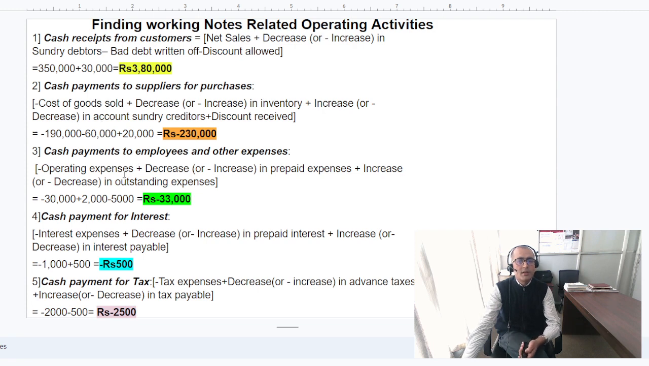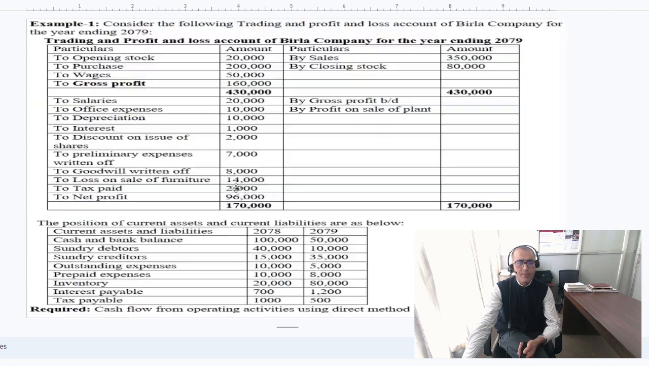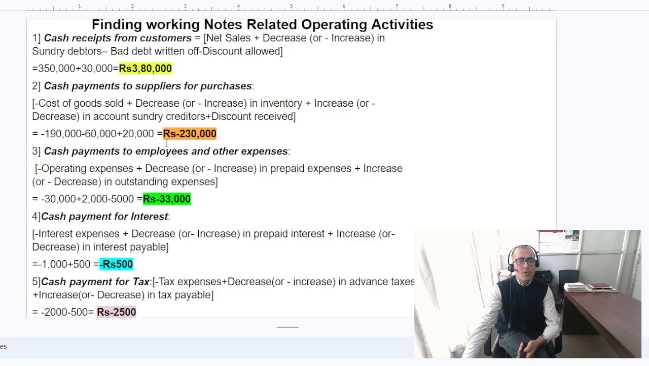Okay, next one is, we adjust it. 20,000 is done. Look at this one, the sundry creditors is 15,000, so it becomes 20,000. Okay, that is why 2,30,000 is our cash payment to suppliers and for the purchase, that is the cash outflow. Now cash payment to employees and other expenses means operating expenses, we adjust the prepaid and the outstanding